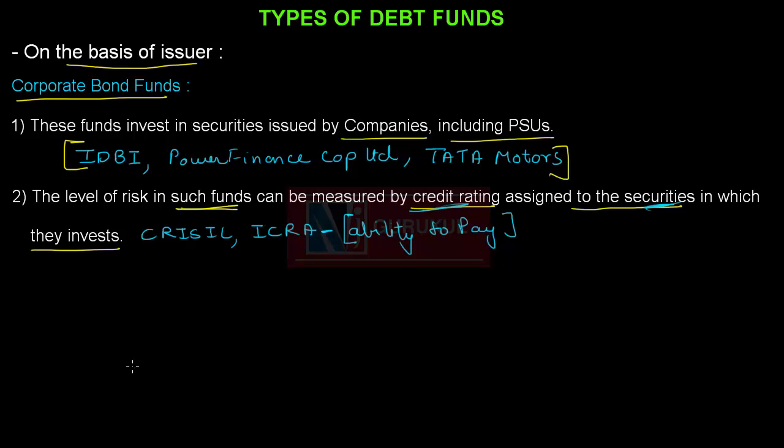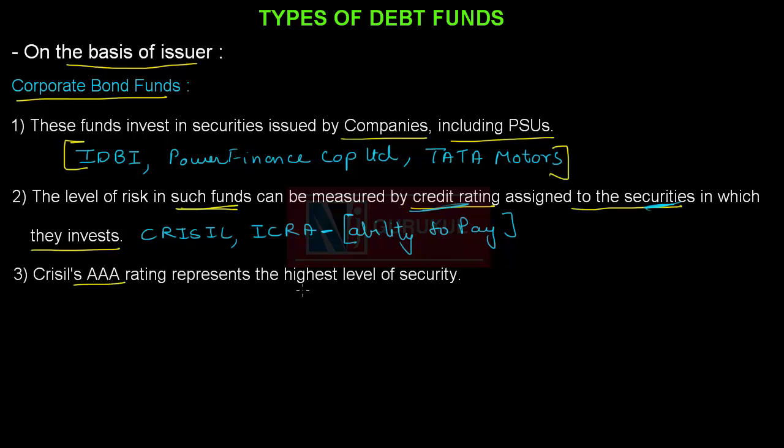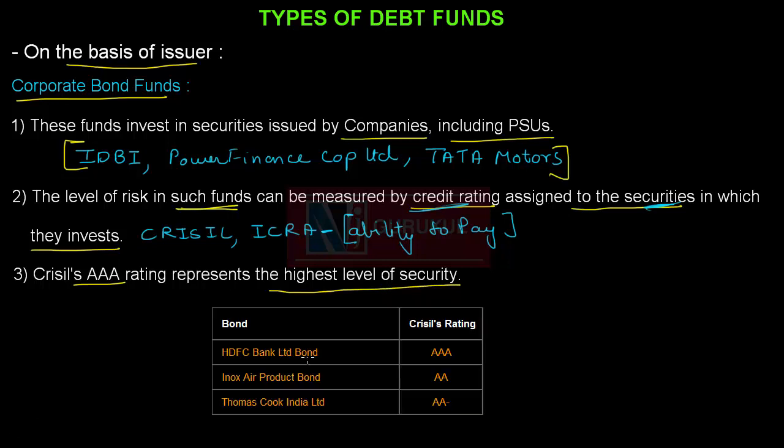For example, a bond of HDFC Bank Limited bearing AAA rating will be safer than a bond of Inox Air Product Limited bearing AA rating. And this bond would be safer than a bond of Thomas Cook India Limited bearing AA minus rating.